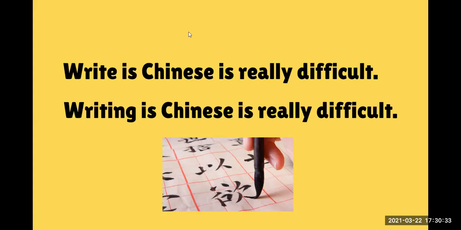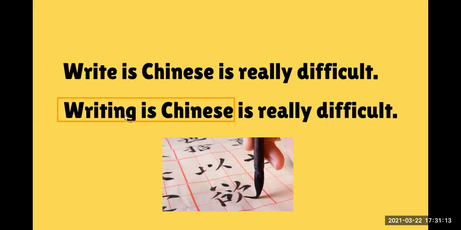Okay. So the second sentence is the correct one. Why? When we use a verb as the subject of our sentence, it needs to go with the ing form. En esta oración nuestro sujeto es writing in Chinese. ¿Ok? Entonces no pueden empezar una oración con un verbo en la forma base. ¿Ok? Generalmente nosotros empezamos nuestra oración con ing o si no con infinitivo. ¿Ok? To write. Pero en esta ocasión vamos a empezar nuestras oraciones con ing.